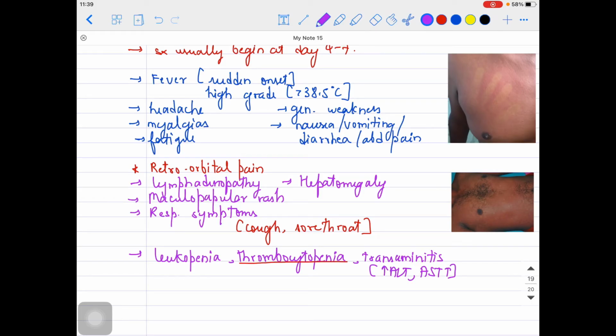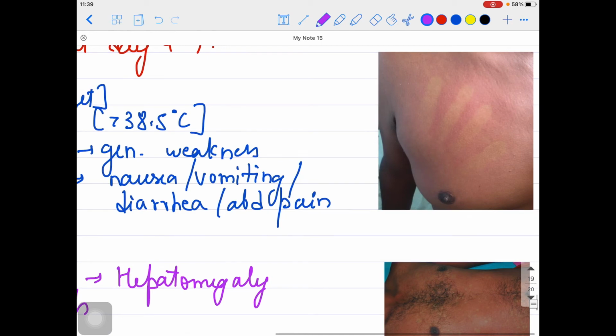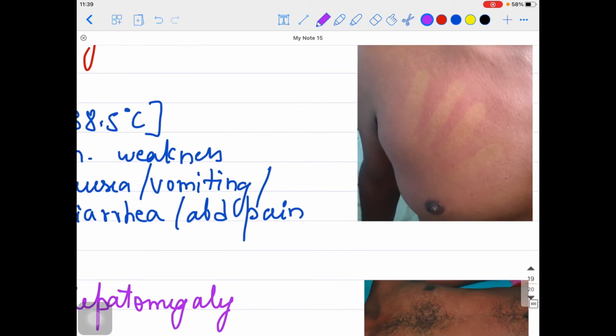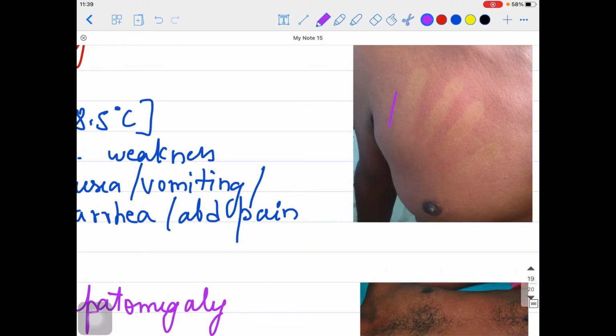Okay, so here as you can see, guys, these confluent rashes can be there. Somebody put the hand over there on the chest region, and you can see how it is showing it, right? How this person is having the differentiation with the other skin. Okay, right? So this is the confluent rashes present on the surface of the skin.